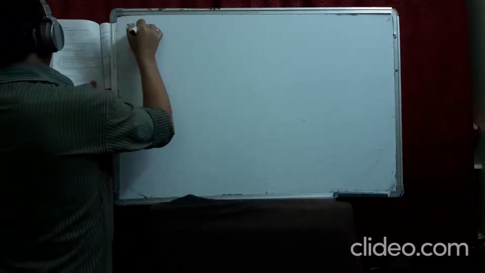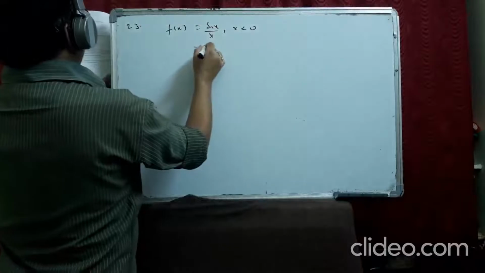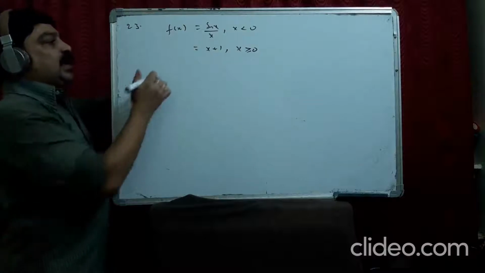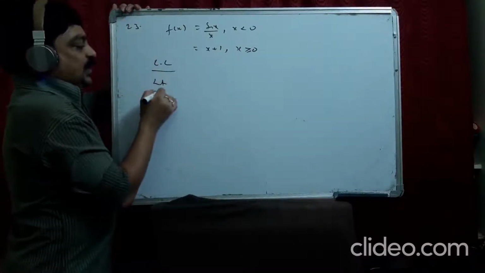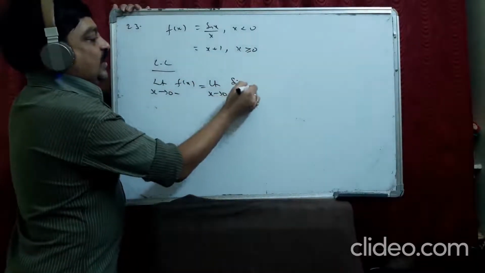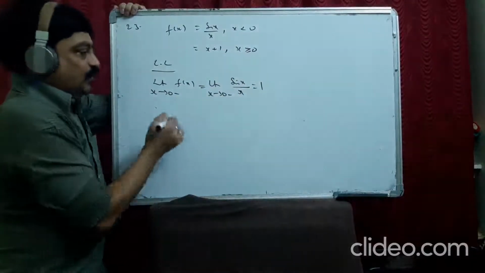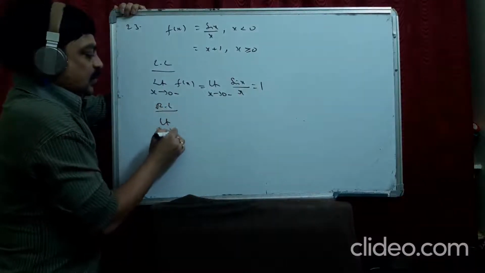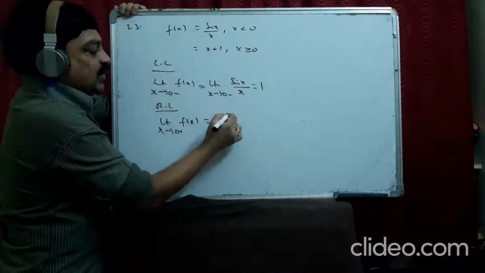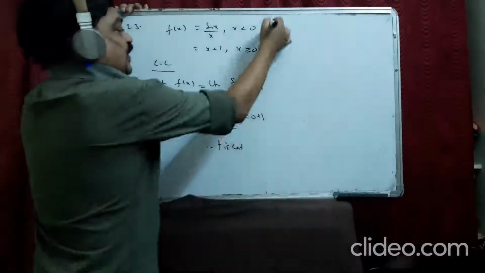Okay, see the 23rd problem. f(x) is given as sin x by x for x less than 0, and x plus 1 for x greater than or equal to 0. Same process, we go with the left limit and right limit. Left limit, limit x tends to 0 minus f(x), is a standard formula: sin theta by theta is 1 actually. We are not supposed to substitute 0. And right limit, limit x tends to 0 plus f(x), means we take this one, 0 plus 1. Both are the same. Therefore f is continuous. Okay.